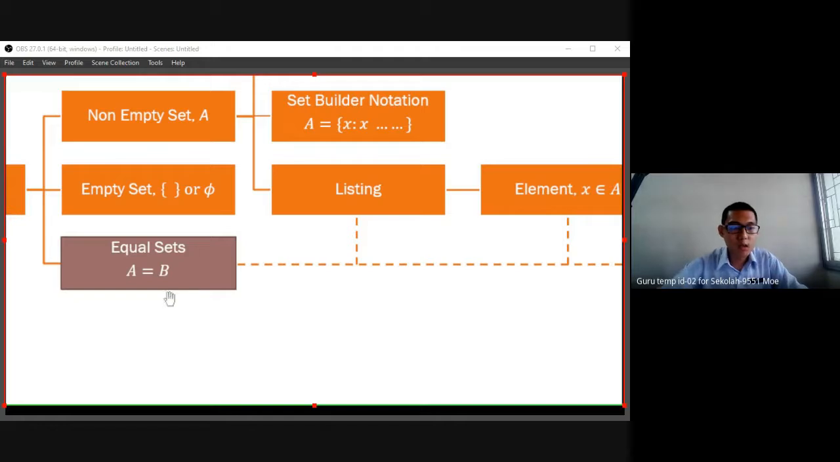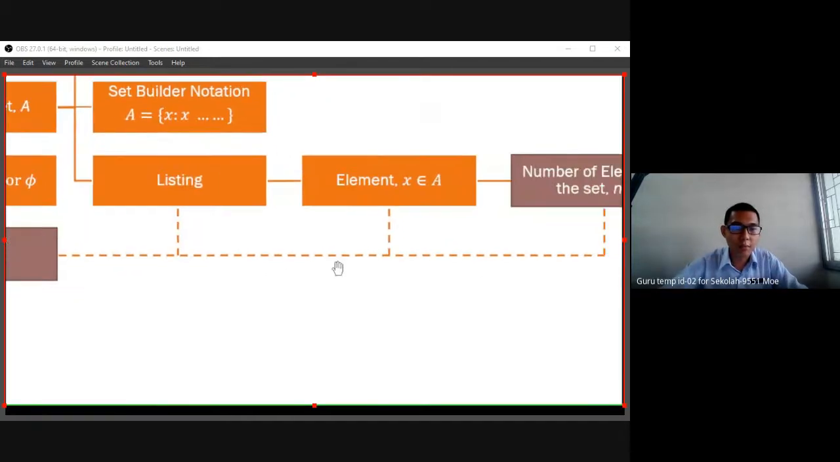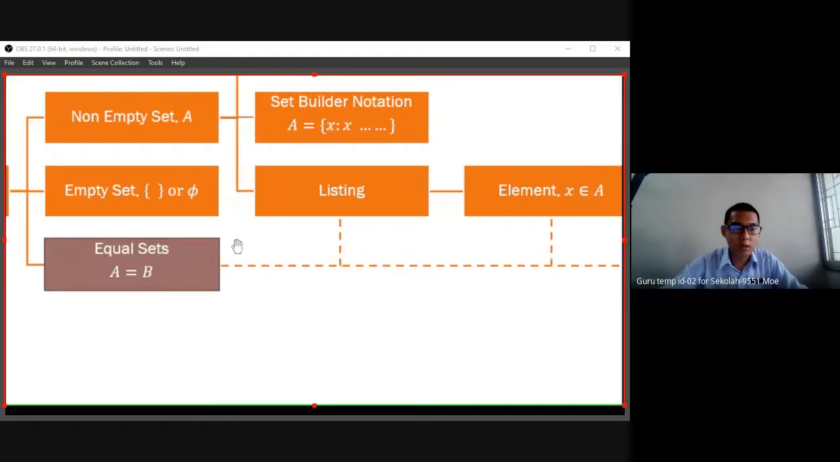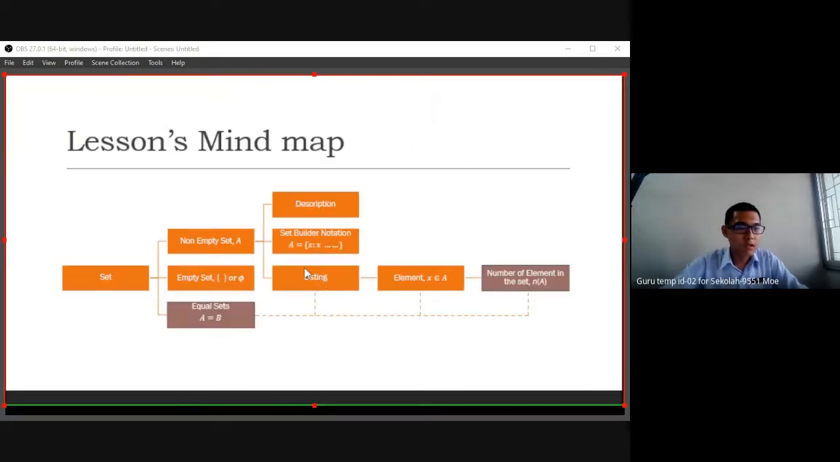Both sets are equal or not? By seeing the elements, by seeing the number in the set, whether it's equal or not. So today we'll stop here. Now we try to let you do the quiz.